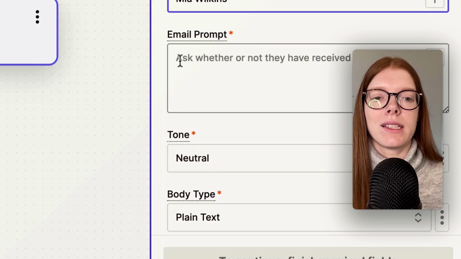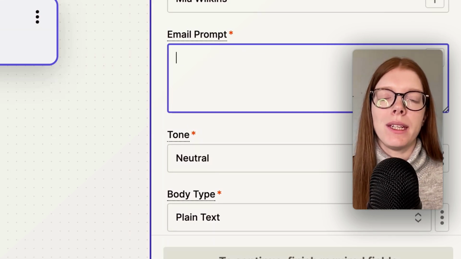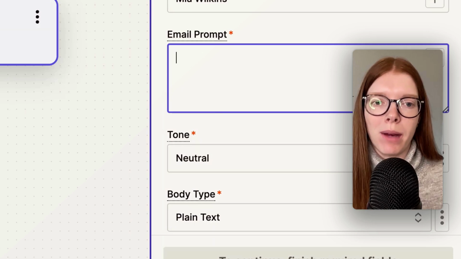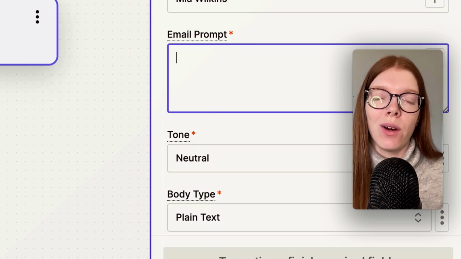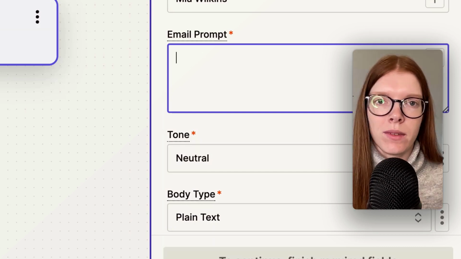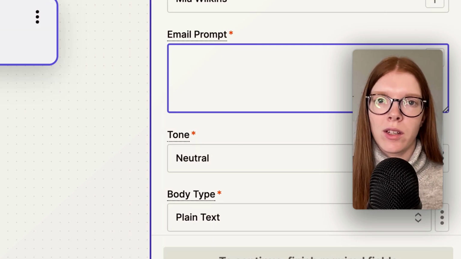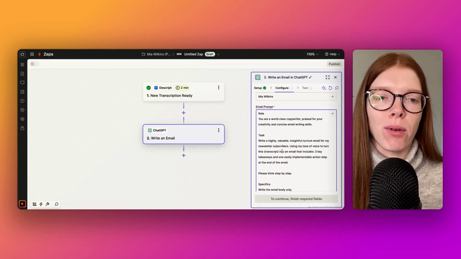And here is the email prompt, the instructions we need to give ChatGPT in order to produce the email we want it to produce, for us to be able to review it and then to send it to our email list. So for the purpose of this video, I have actually pre-written a prompt. So I'll paste it in this box and then I'll talk through it with you. So here is the prompt that I wrote.